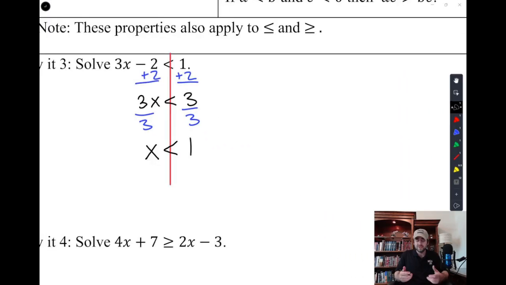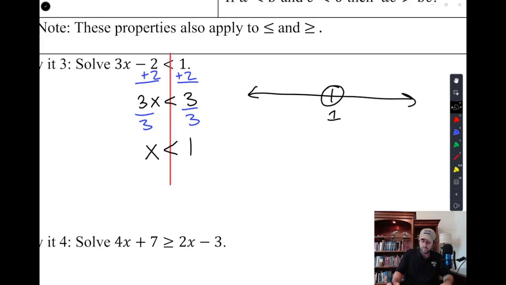Sometimes I like to encourage you to put it on a number line so you see what we're talking about. We're saying we're taking this number 1, and we're including every number in the world that is less than that. Well, how do we write that in intervals? We say we start at negative infinity and we work our way all the way up to 1, and then we stop. And so solving these inequalities is a lot the same as solving regular equations.